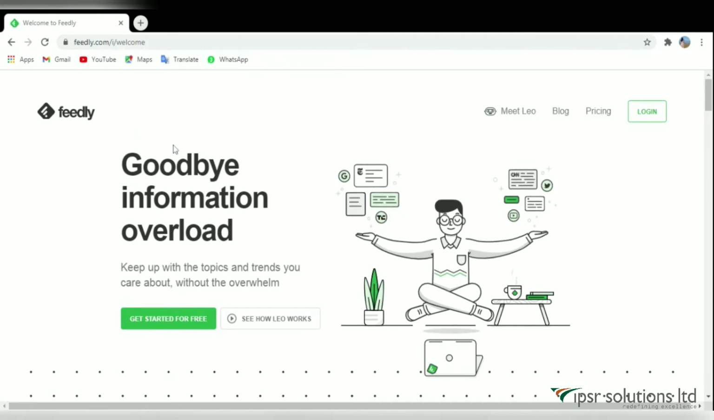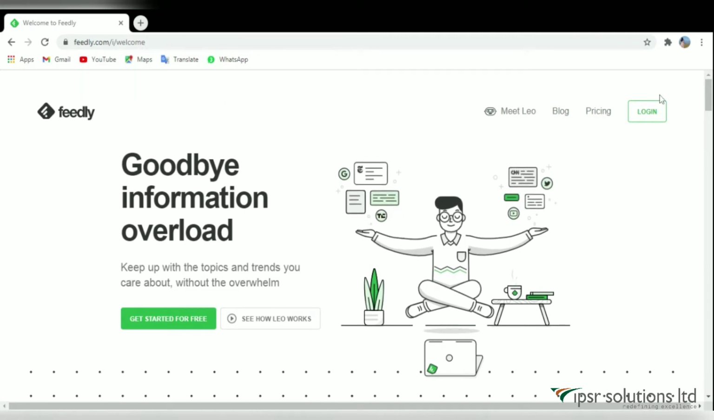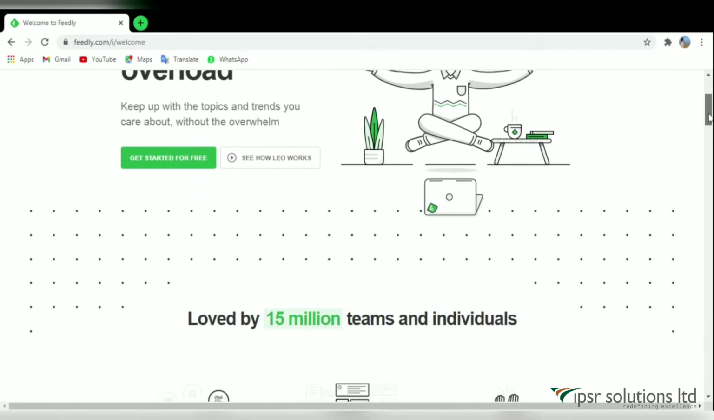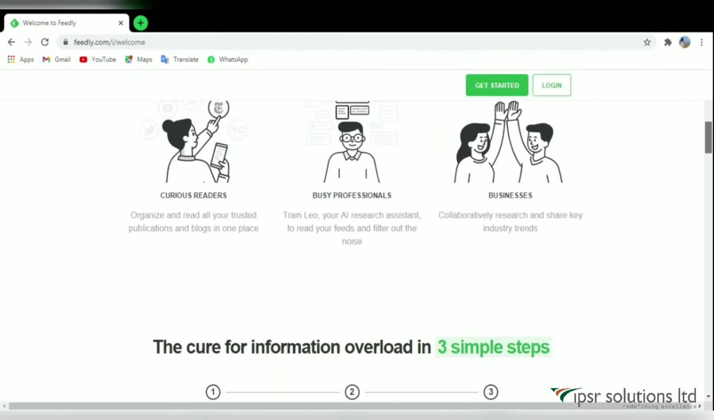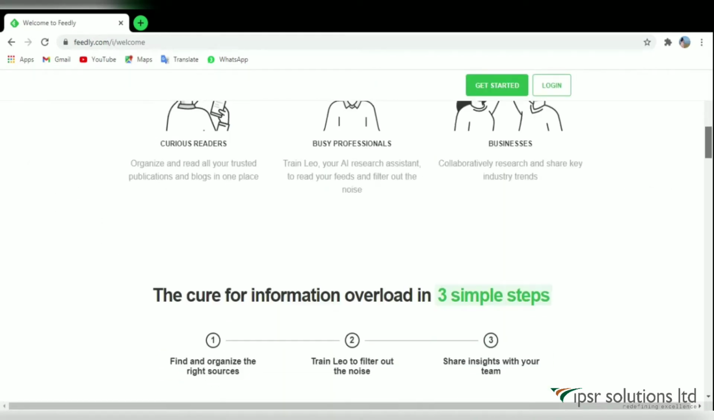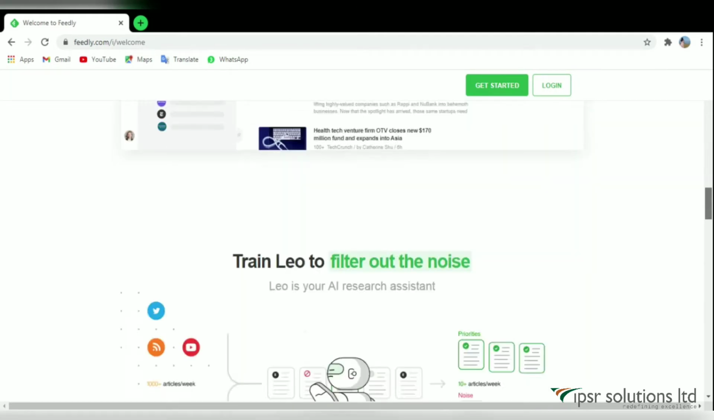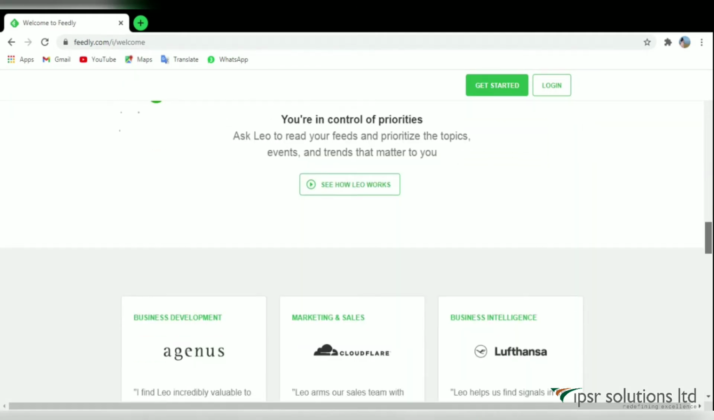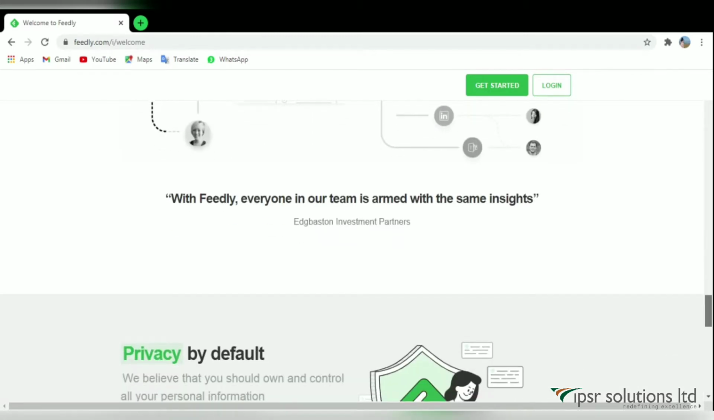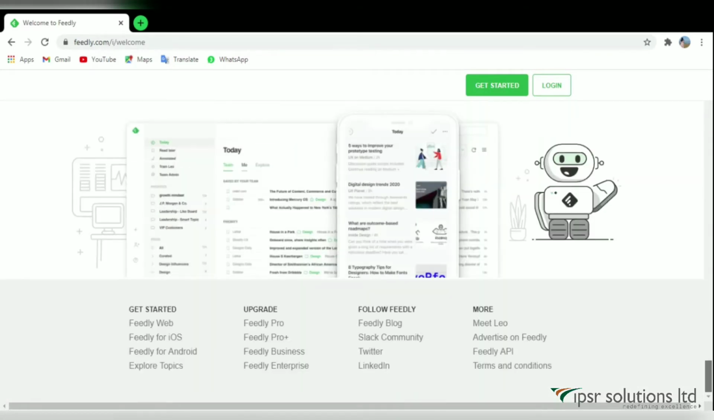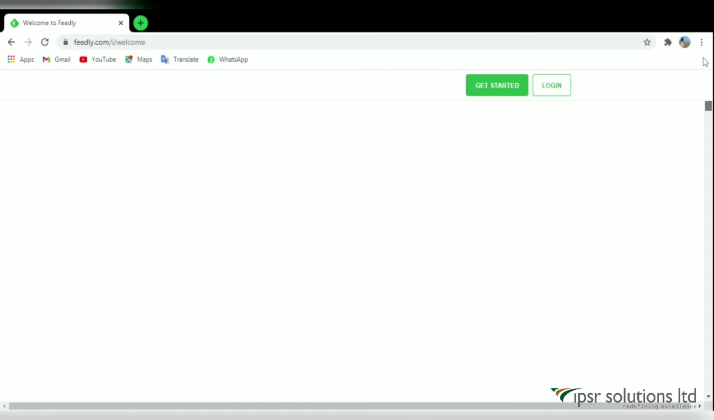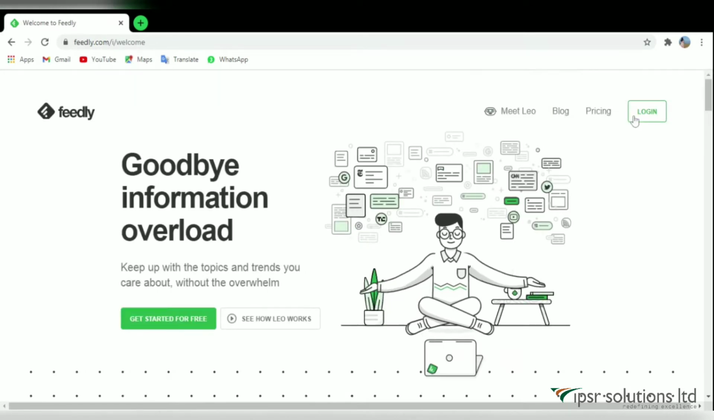Feedly is a news aggregator application which can be used in browsers as well as in iOS and Android mobile phones. It compiles news feeds and articles from various online sources for the users to read and get knowledge in a single platform named Feedly.